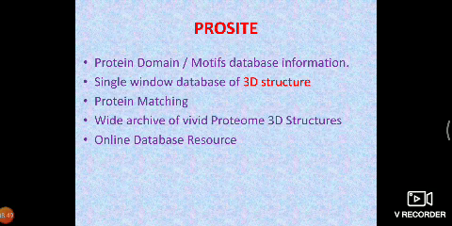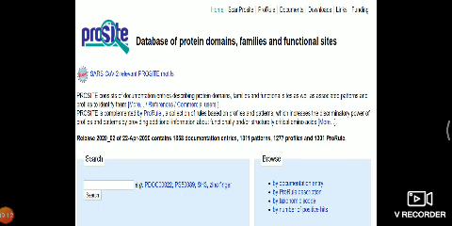Now the next one is PROSITE. PROSITE is one of the protein databases which provides active site, motif or domain related databases. That means this is dedicated to enzymes. They even provide protein comparison or protein matching facilities also. This is their website.